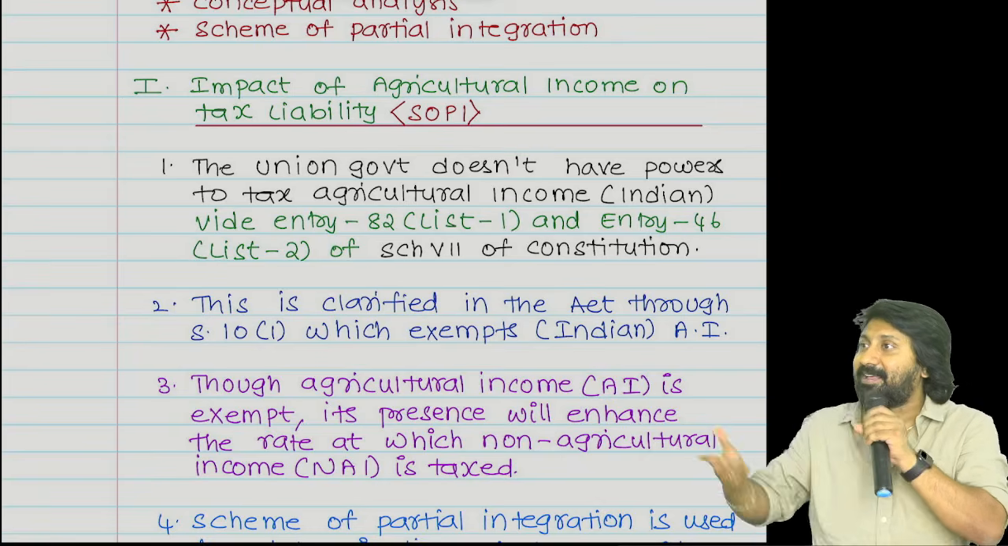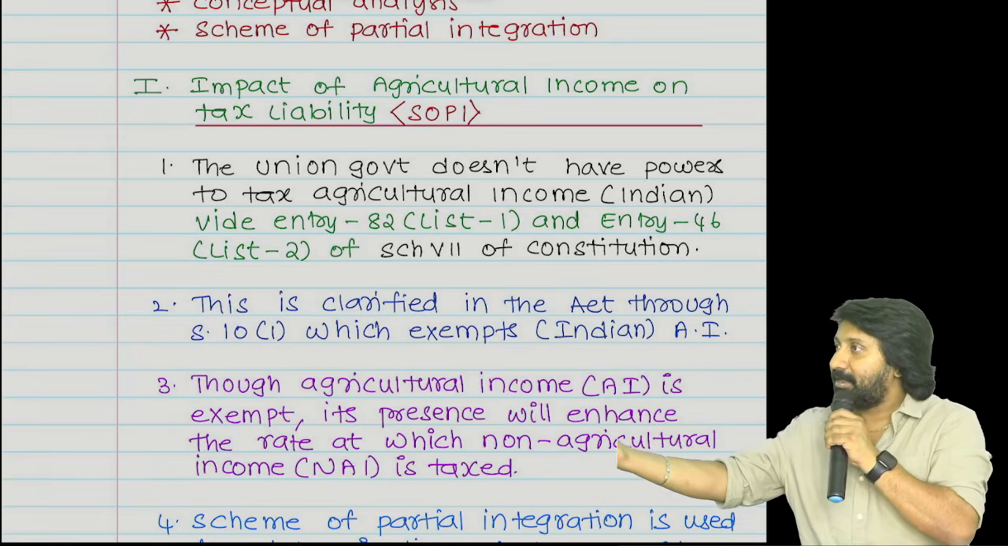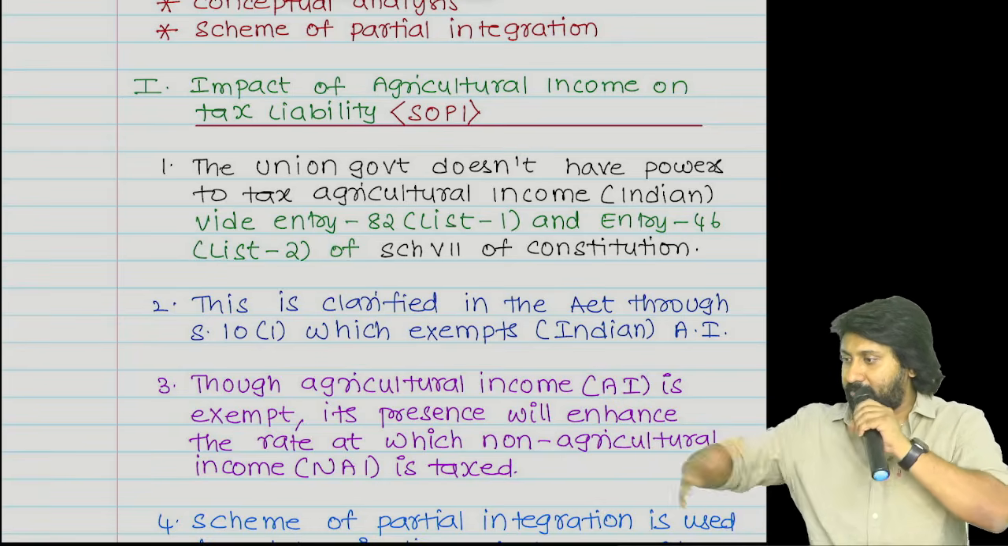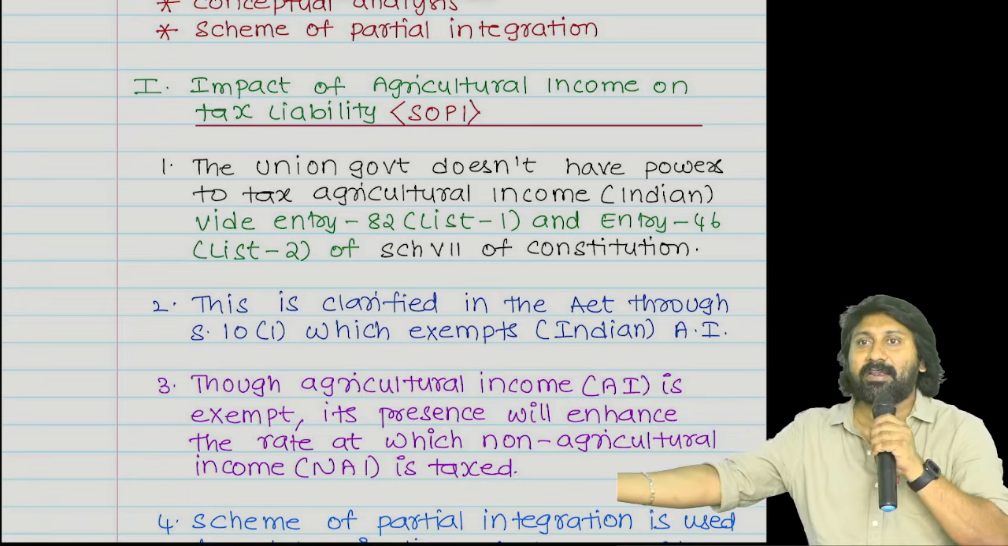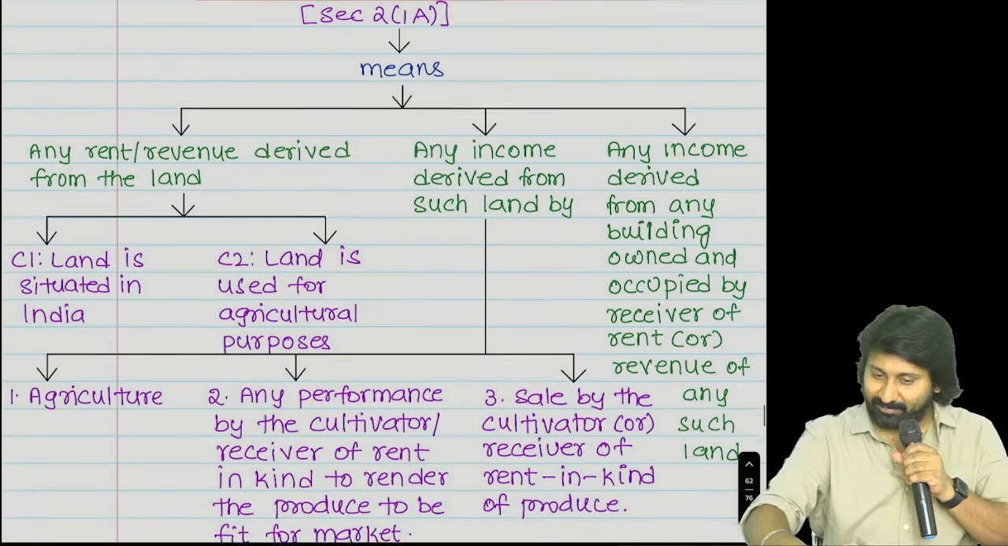Now the question: sir, chapter over, sir? Agricultural income, not taxable. Answer over. Then why? See.